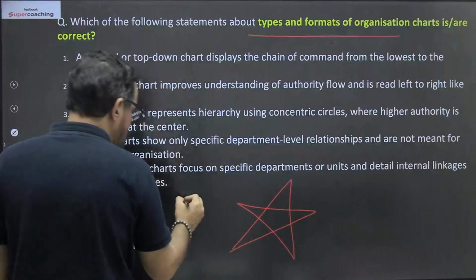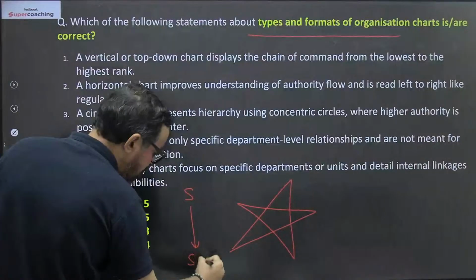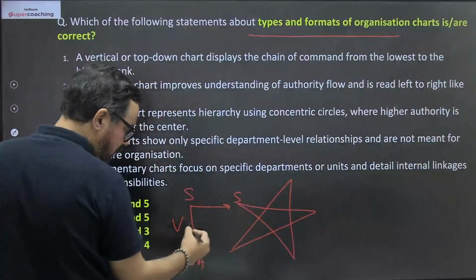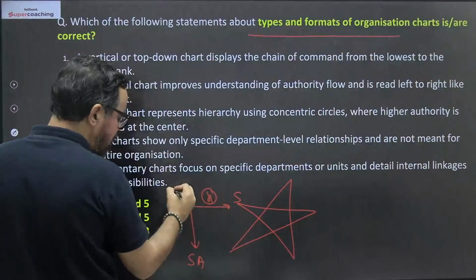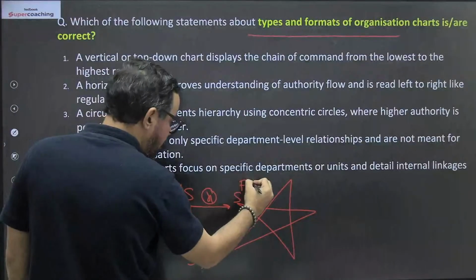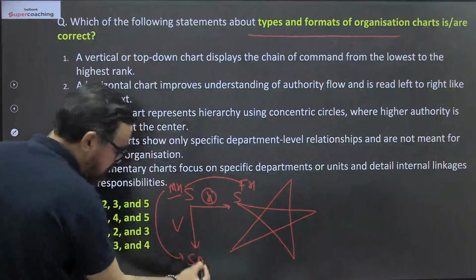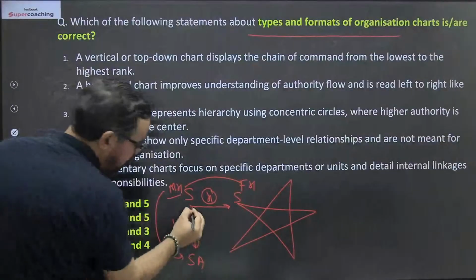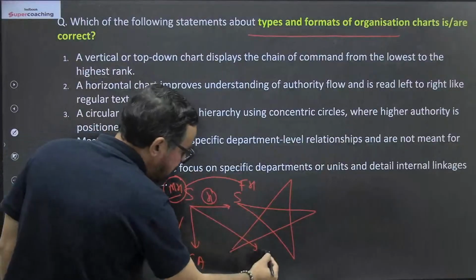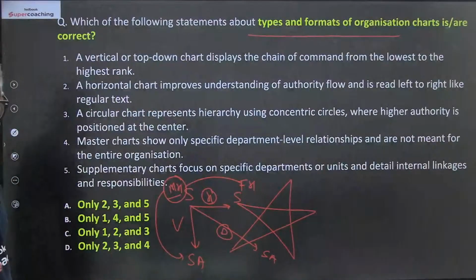ठीक है. So vertical is basically this. When it comes to vertical, vertical is senior to subordinate. Senior to senior, ठीक है, this is horizontal. So let's say sales, like marketing head versus finance head. So this is horizontal relation, and marketing head versus subordinate under this is vertical. Diagonal is this. So when the marketing head is interacting with a sales or finance associate, this is diagonal. ठीक है. तो ये communication में भी है, यहाँ पे भी है.